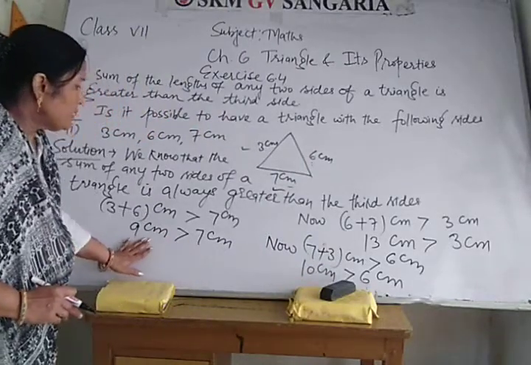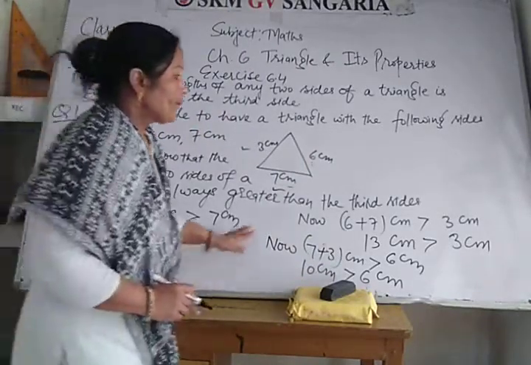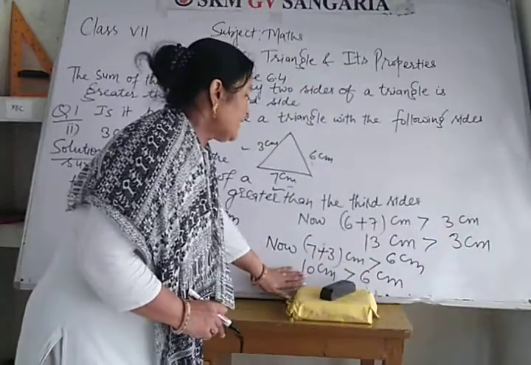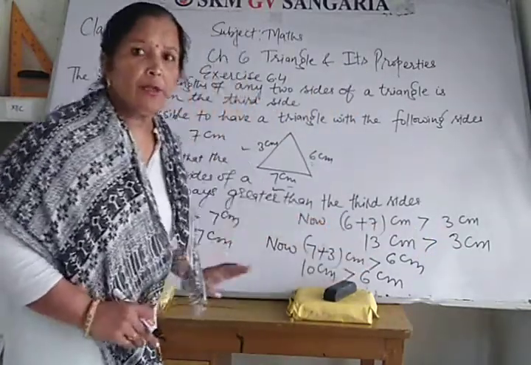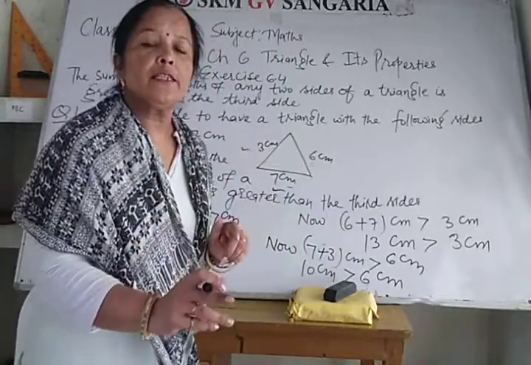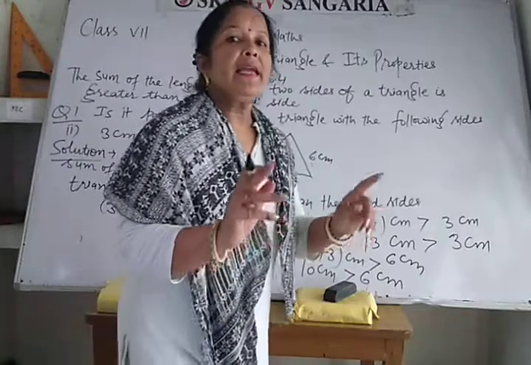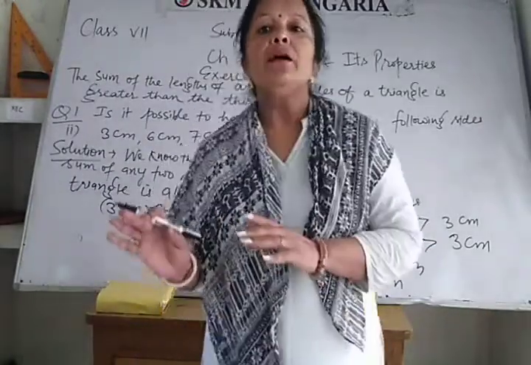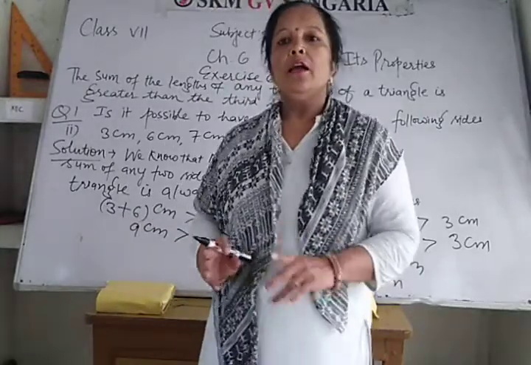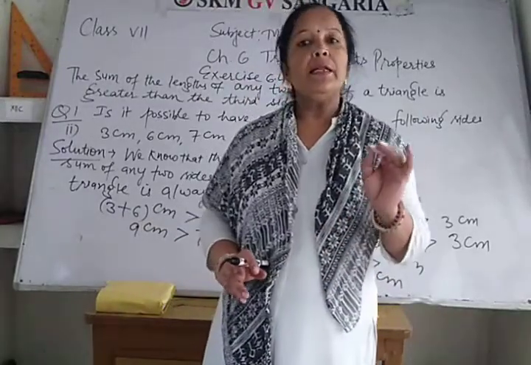Here 9 centimeter is greater than 7 centimeter. 13 centimeter is greater than 3 centimeter. Here 10 centimeter is greater than 6 centimeter. If in one of the cases it is not greater than the third side, then you will say it's not possible to have the triangle with the given sides. Okay, it should be applicable in all the cases.